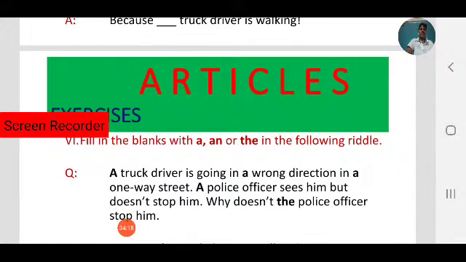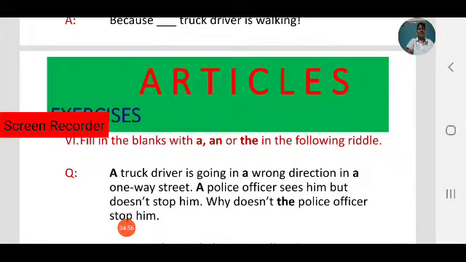Observe, a one-way street. Why do we use a with one-way street? O is the first letter of the word one-way. O is a vowel letter, but we use a because we have to always focus not on letters, only on sounds. One-way, wa, that is a consonant sound. So we use a. Before consonant sounds we use a, before vowel sounds we use an. So a one-way street, not an one-way street. A truck driver is going in a wrong direction in a one-way street.